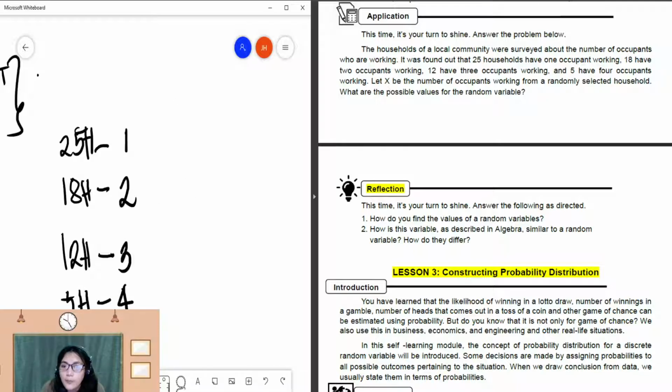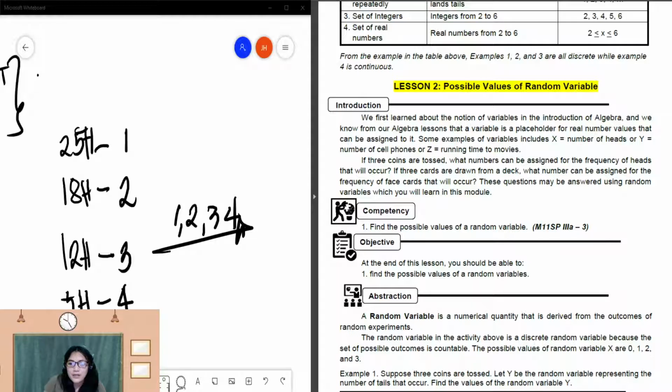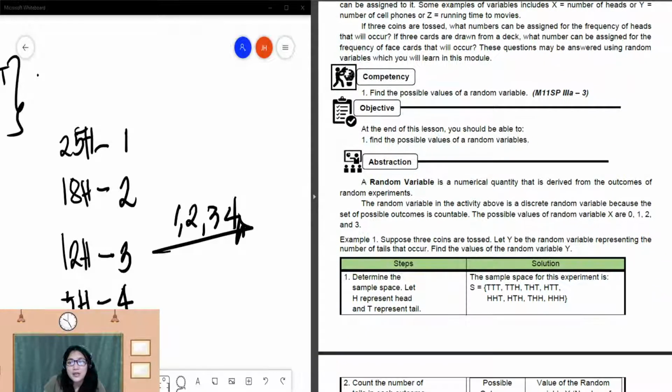So what are our possible outcomes? What is your guess? So the possible values of our random variable is 1, 2, 3, and 4. Okay, so that's it for possible values of a random variable. That is our lesson 2.